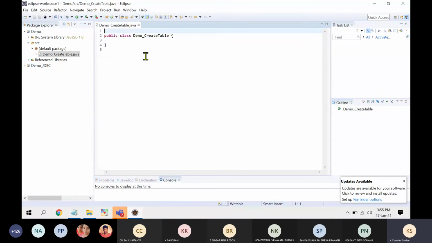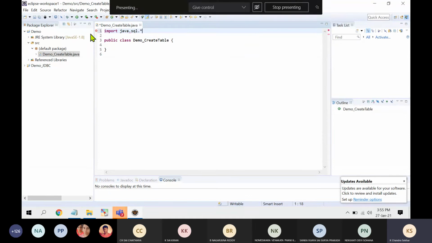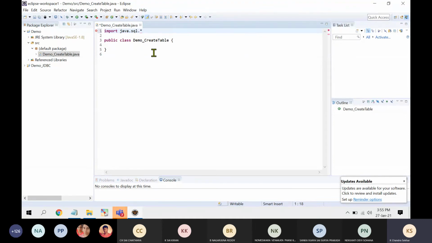Now we'll start our program. We'll complete this program. Still 15 minutes time is there. We'll create, and if time permits, we will do insert operation also. So previously during the theoretical introduction, I mentioned what package we are going to use: import java.sql.*. One second, it is slow. Are you guys following?